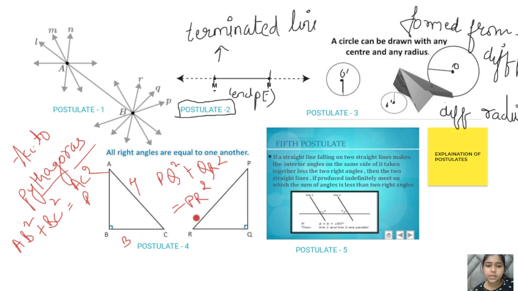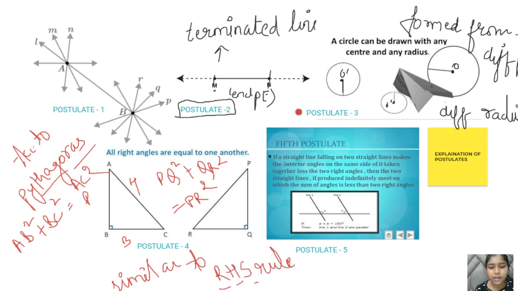So both of these triangles are similar to each other by the RHS rule. This was basically the right angle, hypotenuse and side rule. You don't have to try to understand this RHS rule now; I will tell you about it in some other chapter.